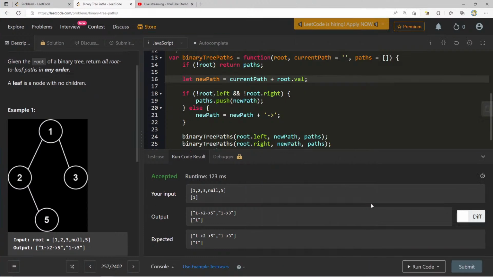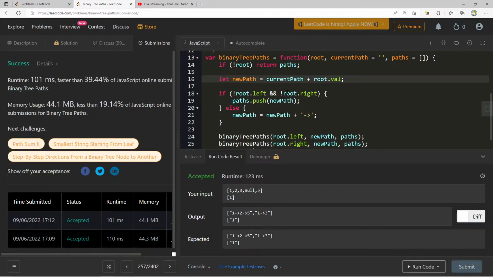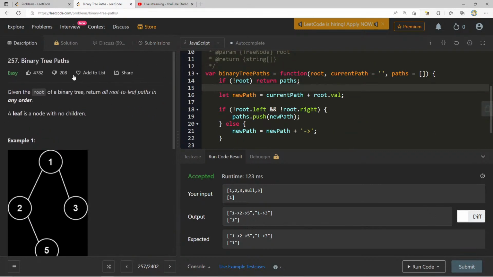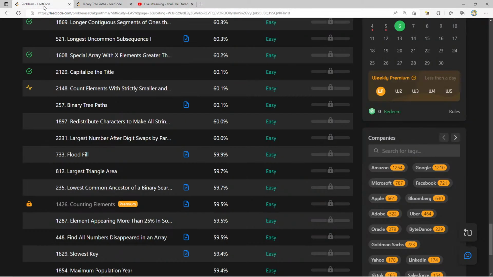So I'm pretty happy with this solution. I like the fact that we drew it out, we thought about it. It's a very common pattern we'll see in a lot of other questions, but this is a solid traversal algorithm, and I'm definitely going to like this one. Definitely will be adding it to my list later on. Cool. Let's get to the next one now.